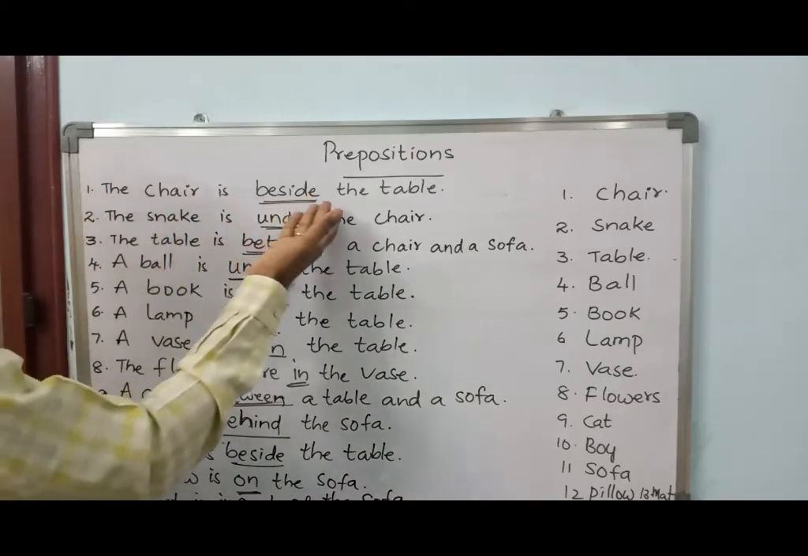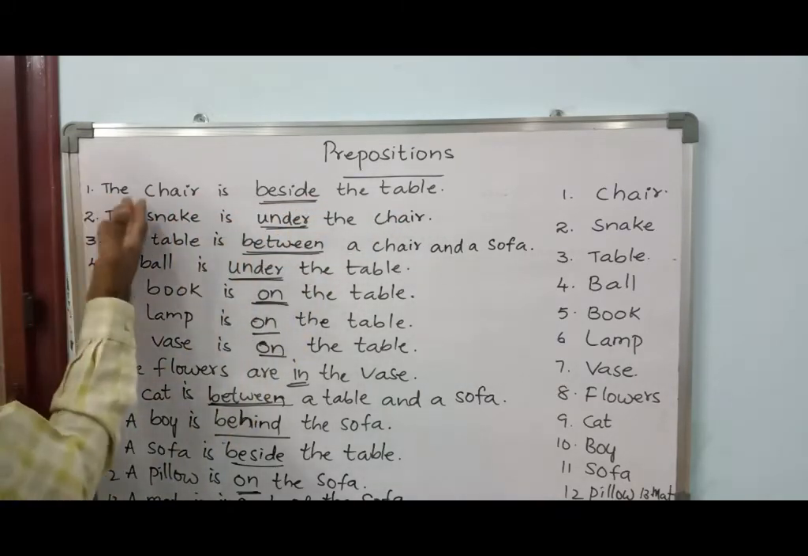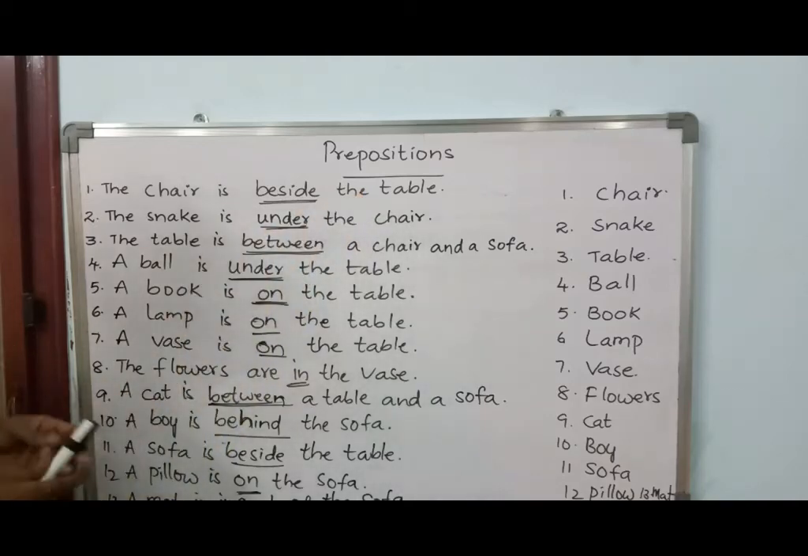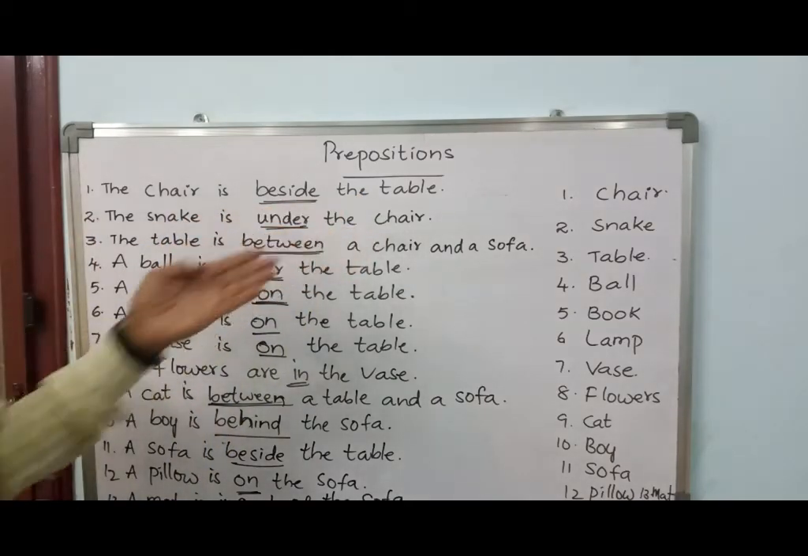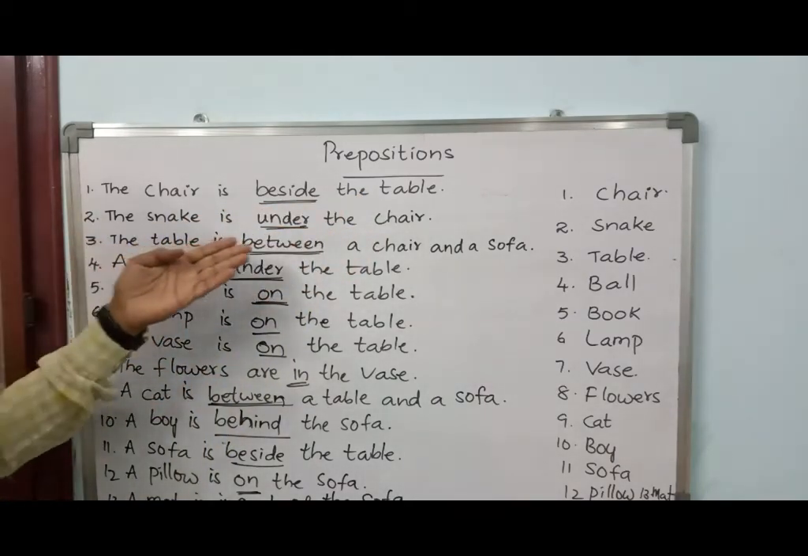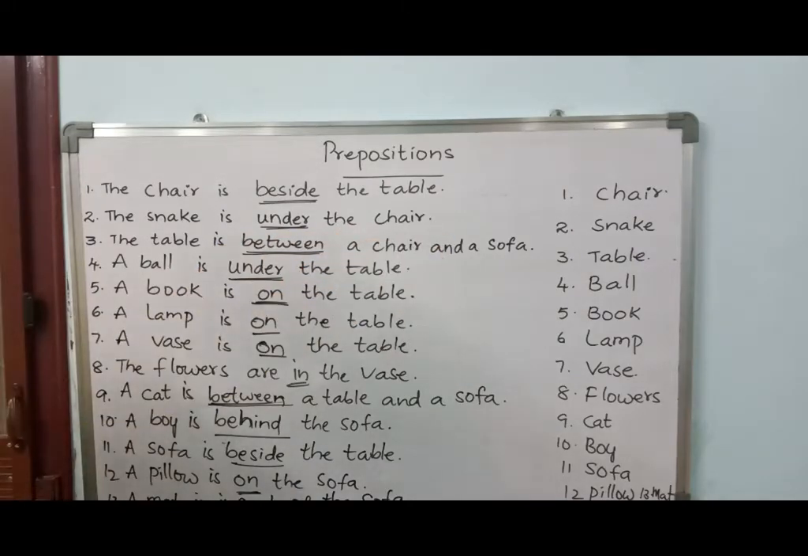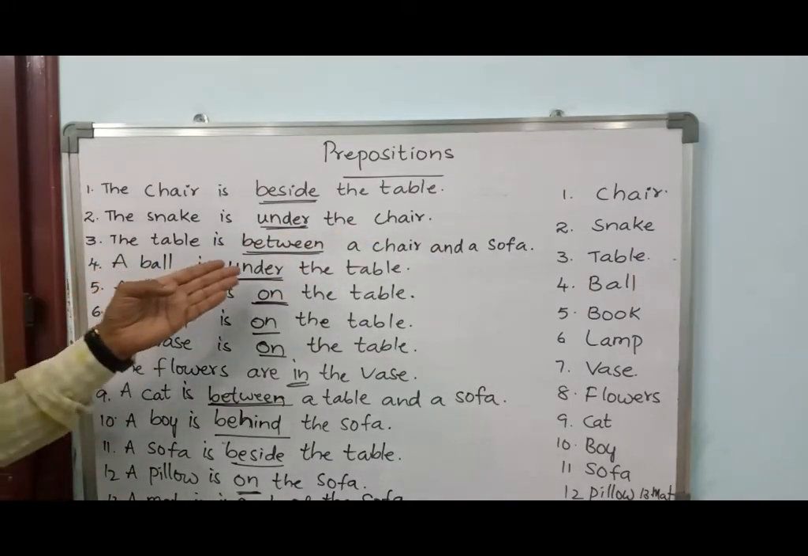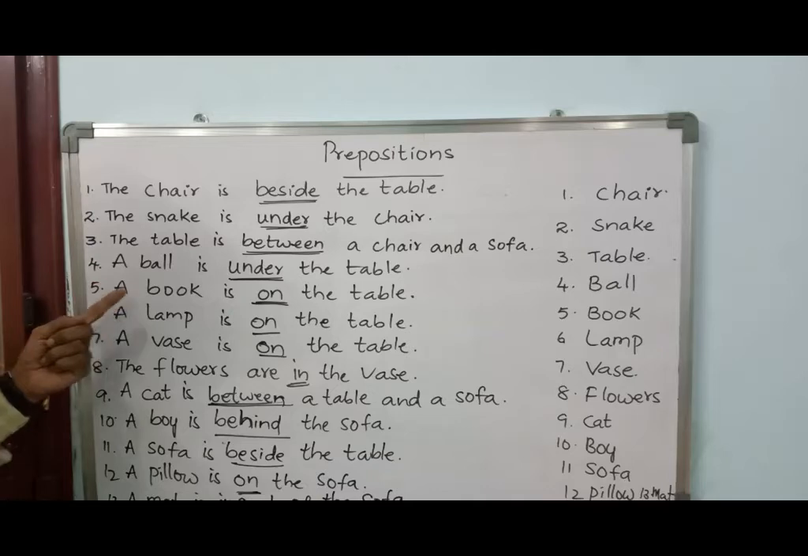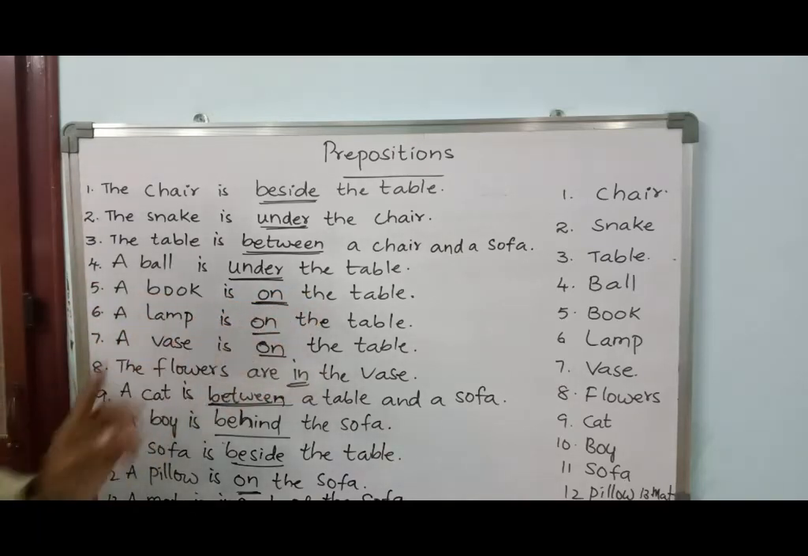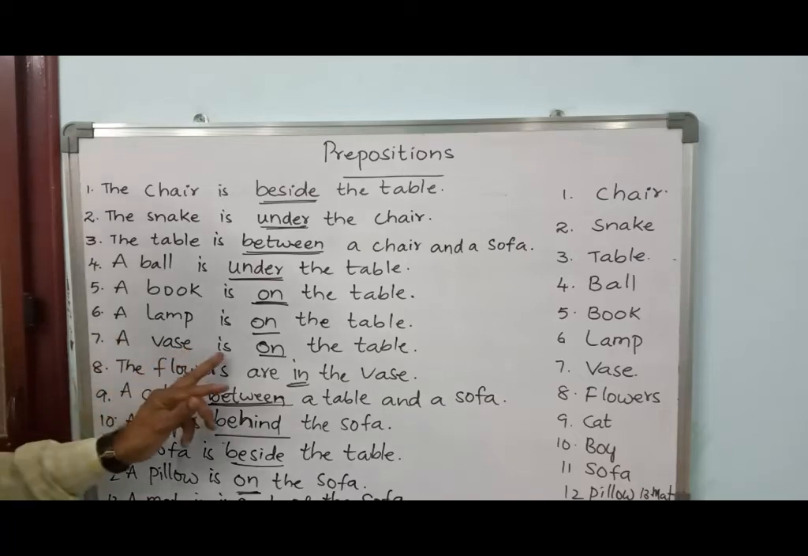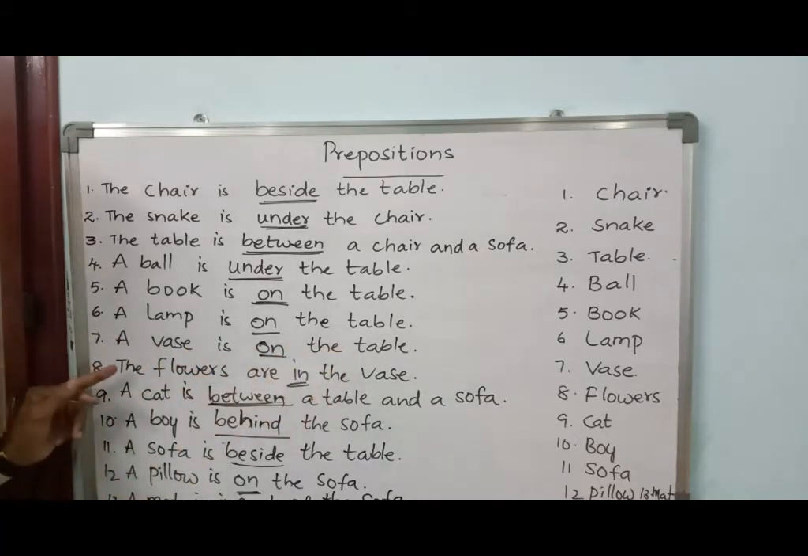The chair is beside the table. The snake is under the chair. The table is between a chair and a sofa. A ball is under the table. A book is on the table. A lamp is on the table. A vase is on the table. The flowers are in the vase.